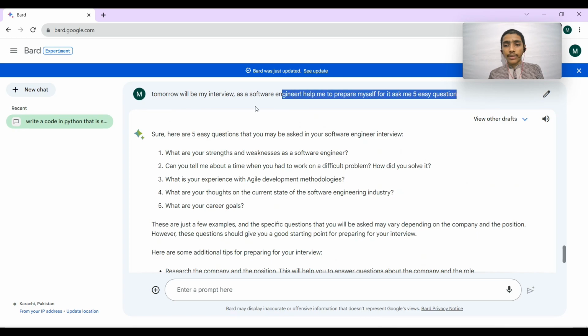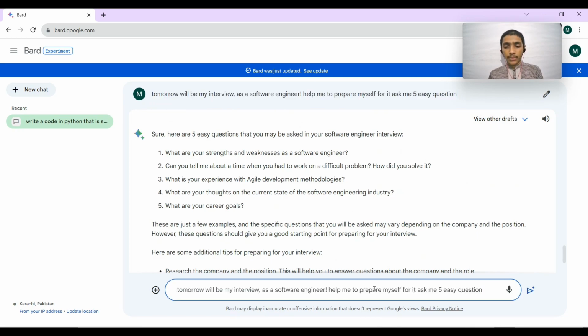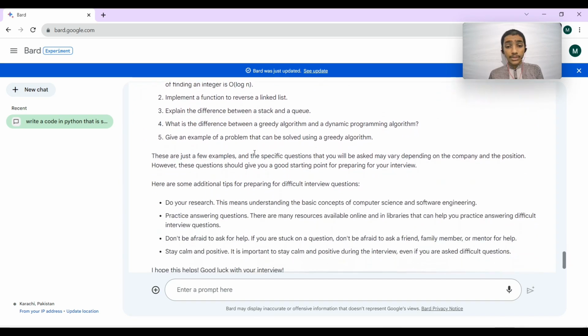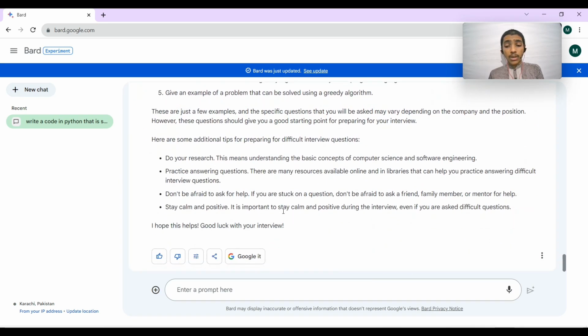Now ask it for five difficult questions. Okay, let's see. It will generate the difficult questions as well. It has generated difficult questions too. Here we have seen that Bard can generate every type of textual information that we want.